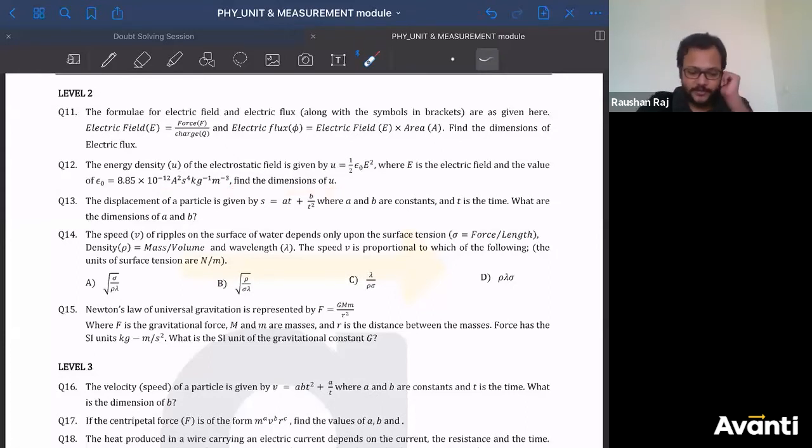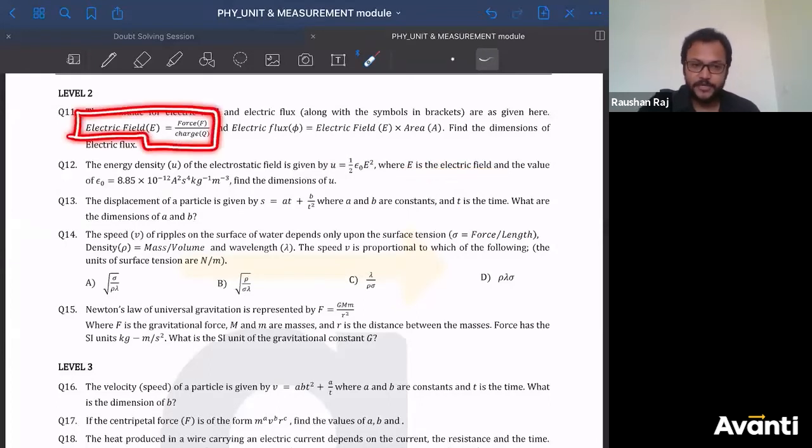So you have to find the dimension of U. First of all, if you know what energy density is, you will directly write the answer, because energy density is nothing but energy per unit volume. But they are asking you to find the dimensional formula for U through this expression. Now tell me, do you know the dimensional formula for E? We have defined electric field as force per unit charge, so I can define the dimensional formula for E.